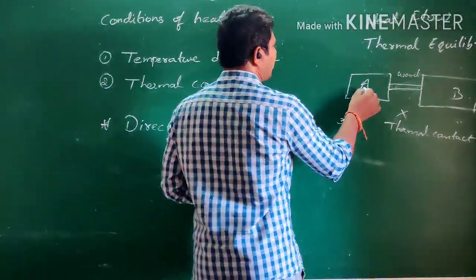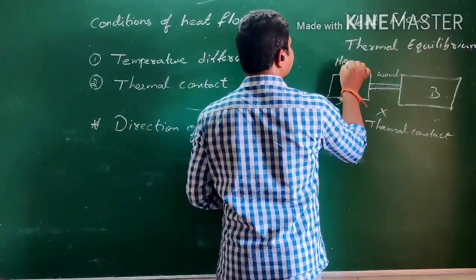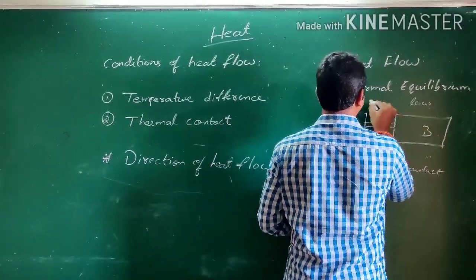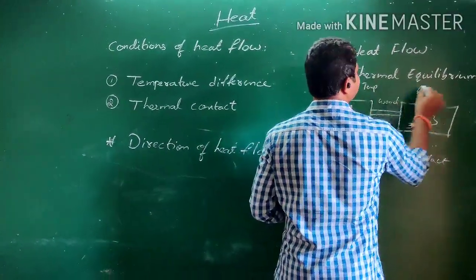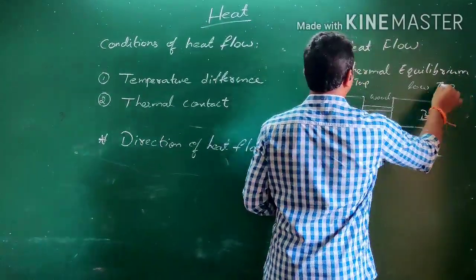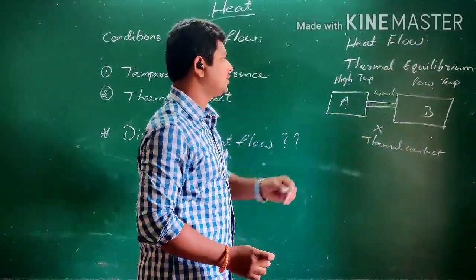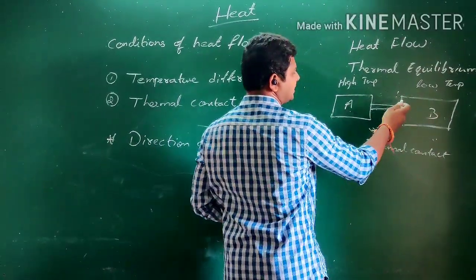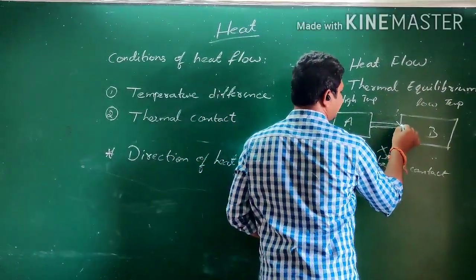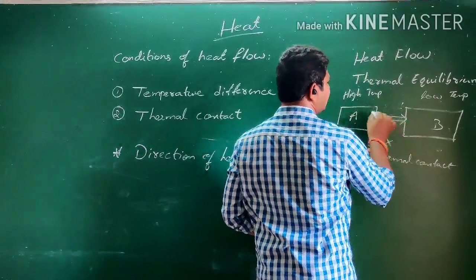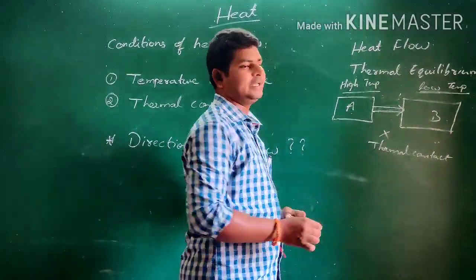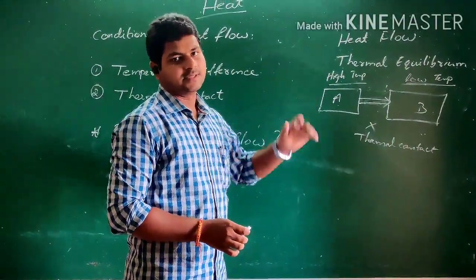Consider that body A is at high temperature and body B is at low temperature. If there is a thermal contact, definitely heat flows from the high temperature body to the low temperature body. That is the definition we discussed earlier.